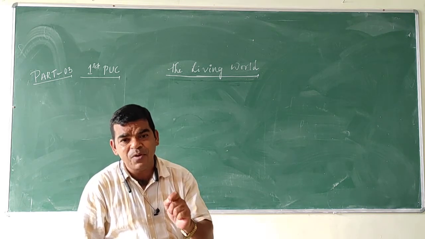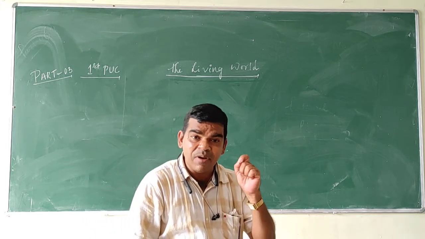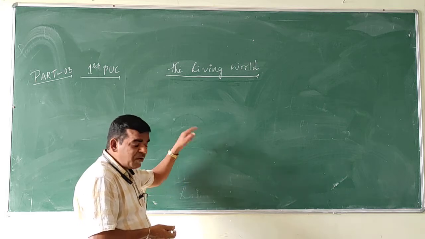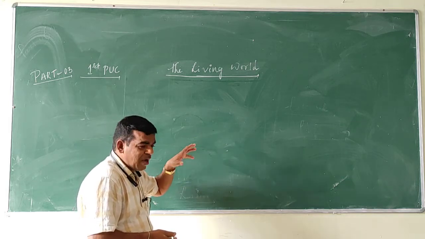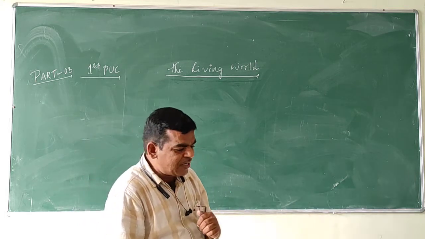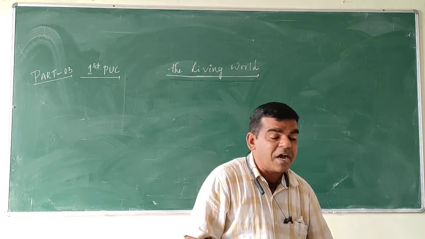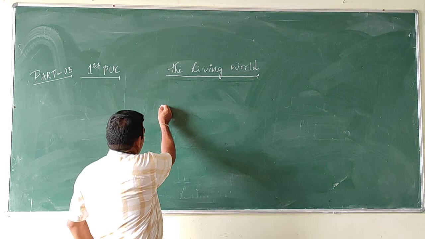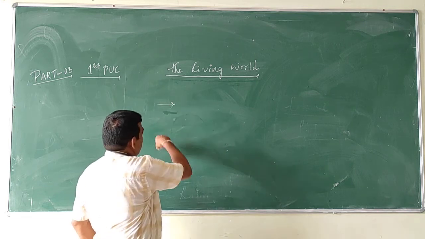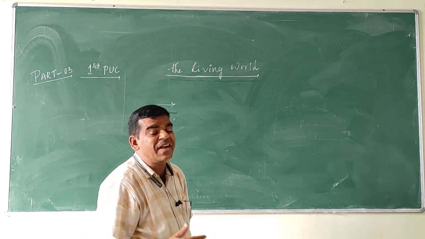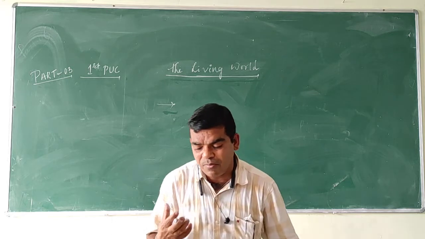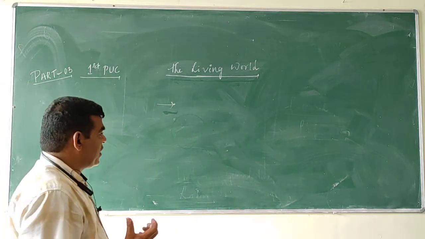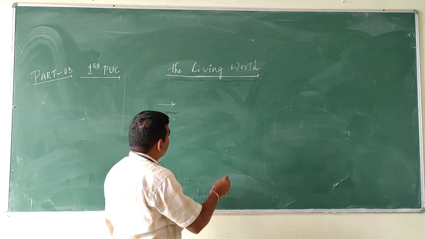Second, it is universally accepted: binomial nomenclature provides universal identification of living organisms.